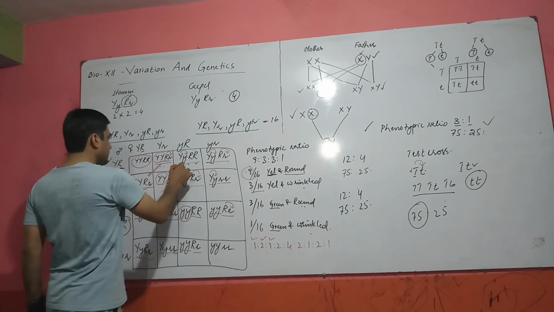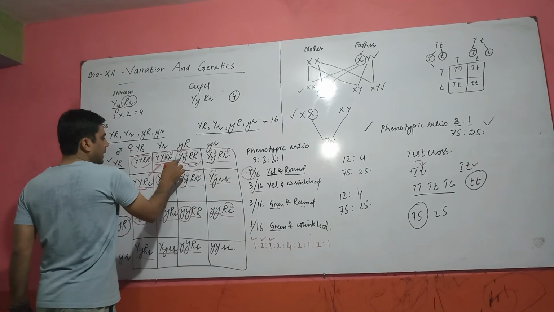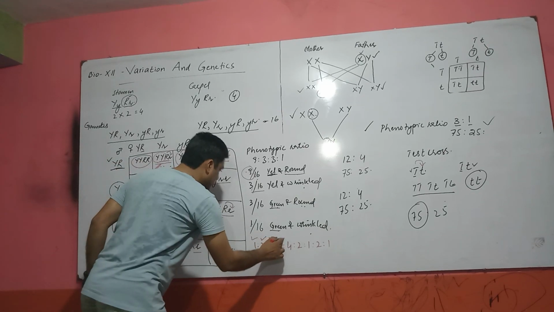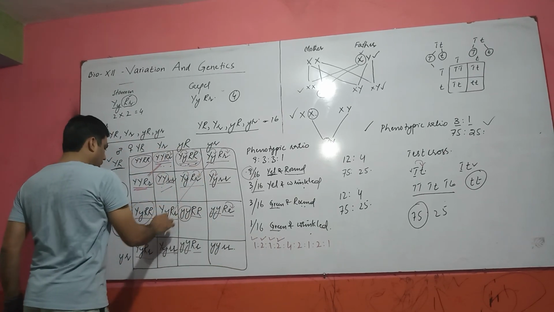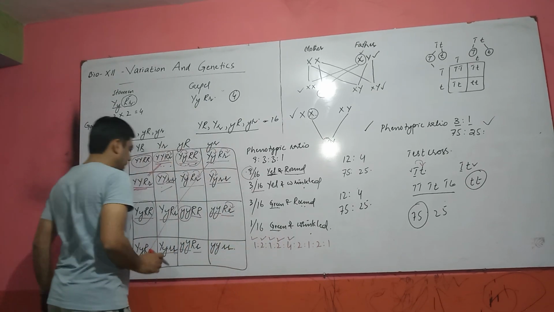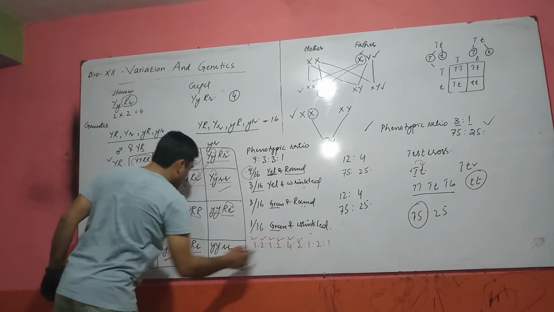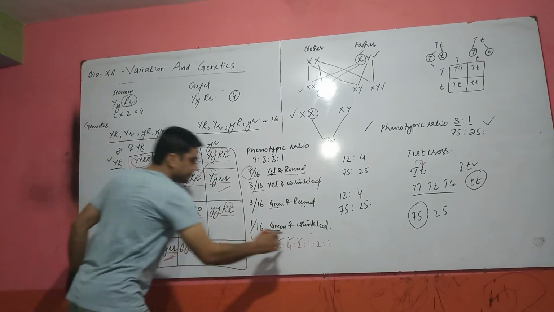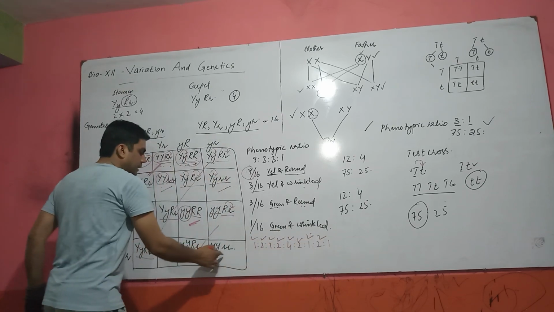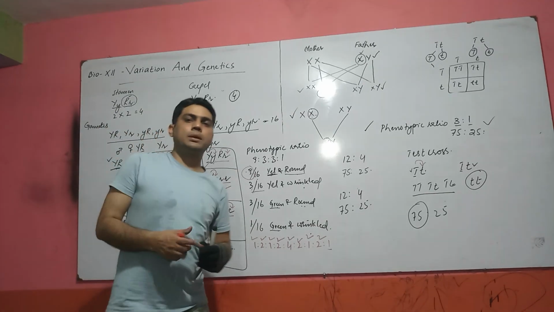And this and this, one capital Y and one small y, but both capital R. These 4 are the same, and this one is 2 and 1, and these 2, 1, and the last one. This is the genotypic ratio of a dihybrid cross.